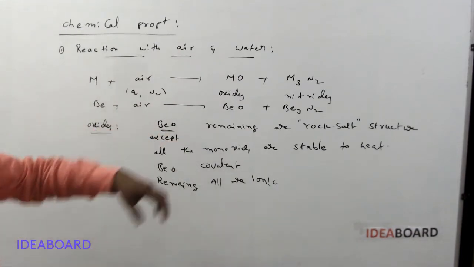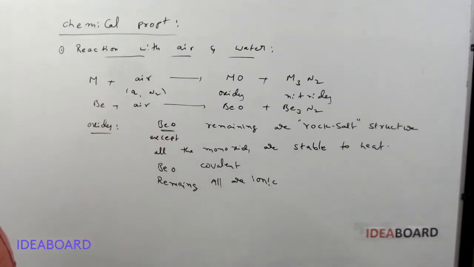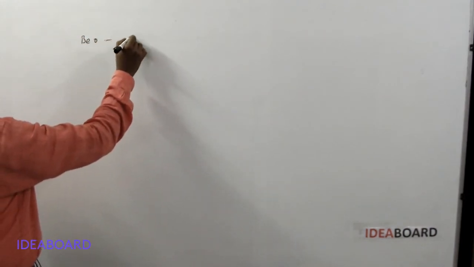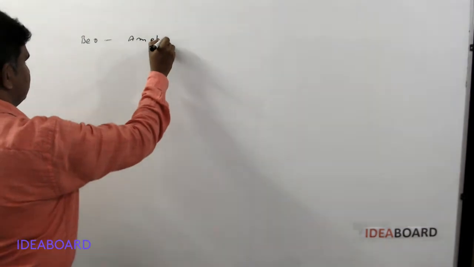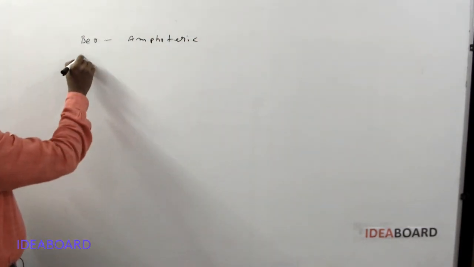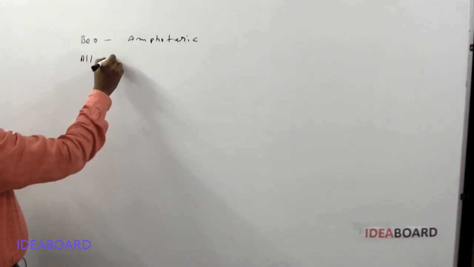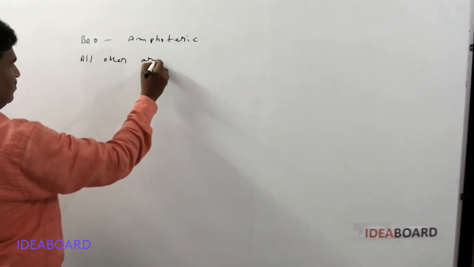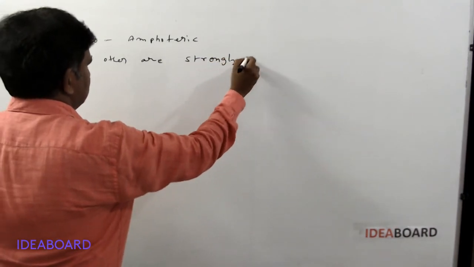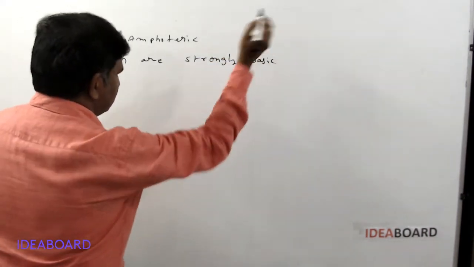Only beryllium monoxide is a covalent monoxide. The next point, beryllium monoxide is amphoteric, while all others are strongly basic.